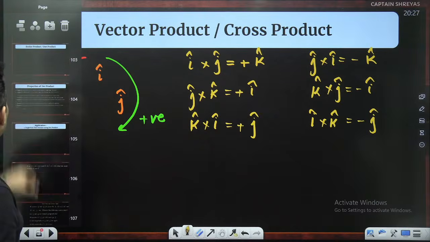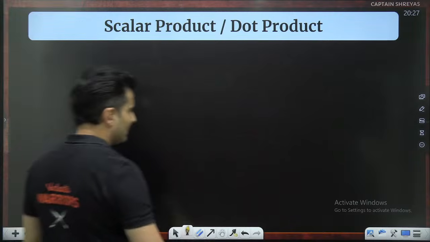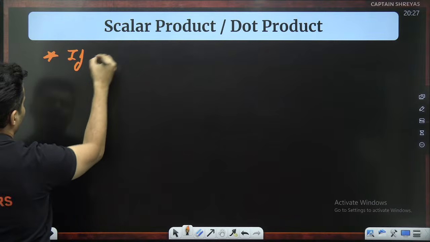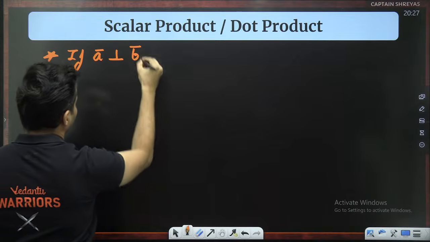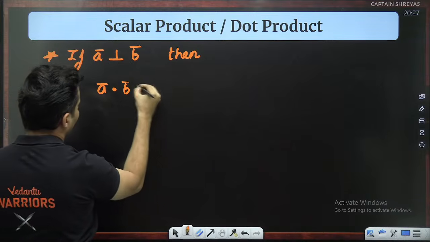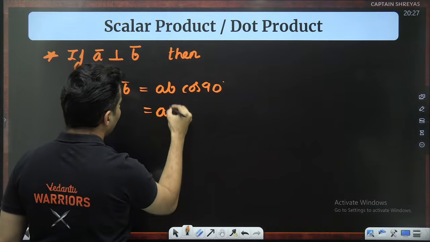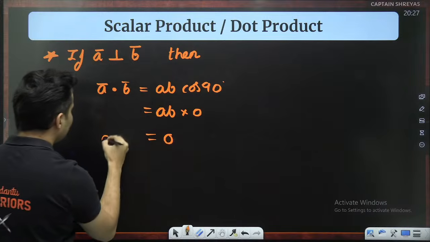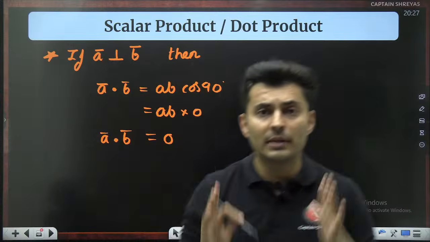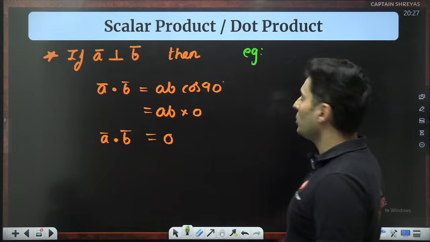Okay. Going back now over here. Now, more properties, interesting. If A vector is perpendicular to B vector, then if you take the dot product A dot B, it will be AB cos 90. Cos 90 is 0, so the answer will be 0. So the dot product is always 0. This is useful for solving many questions. Example, I'll show you right over here.